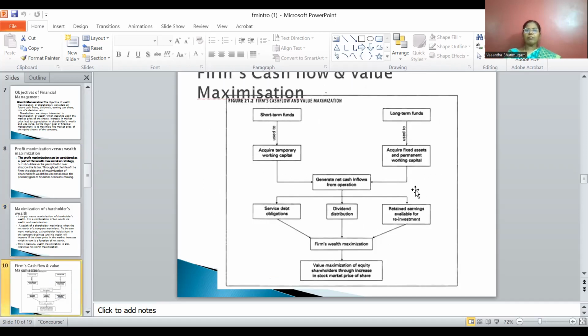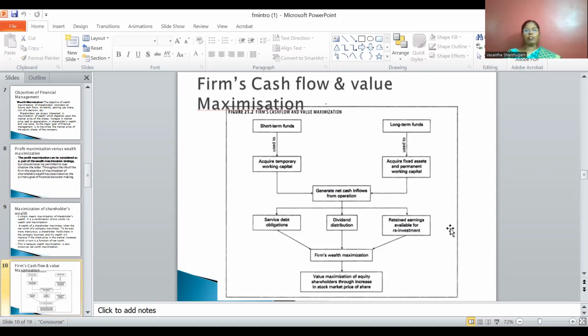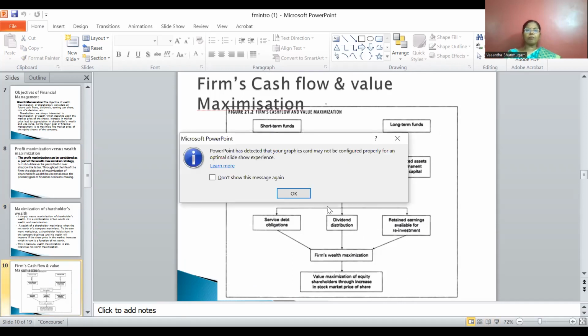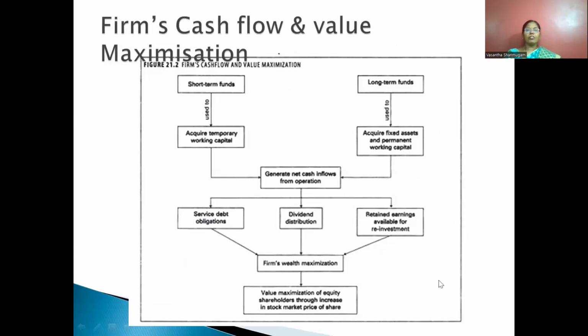Next, another important thing I would like to explain is the firm's cash flow and value maximization. Here you can see short-term funds on the left-hand side and long-term funds here.